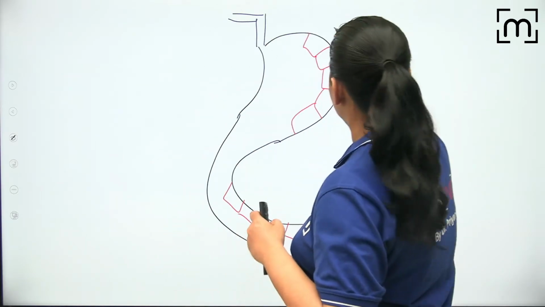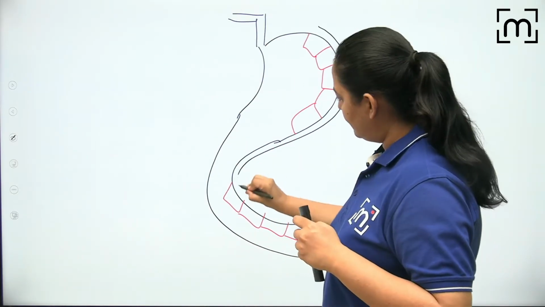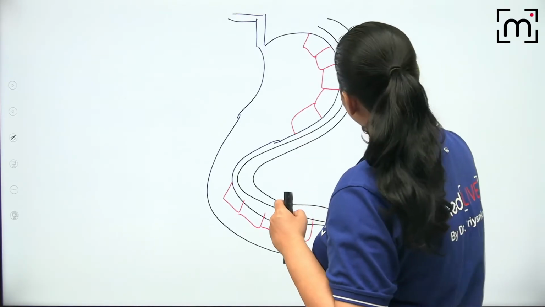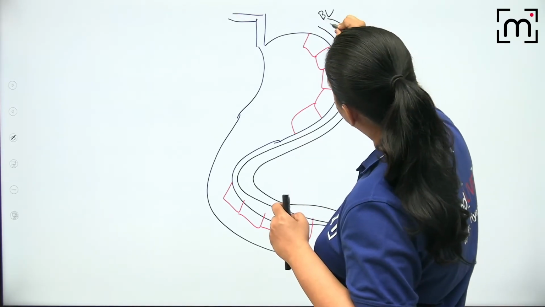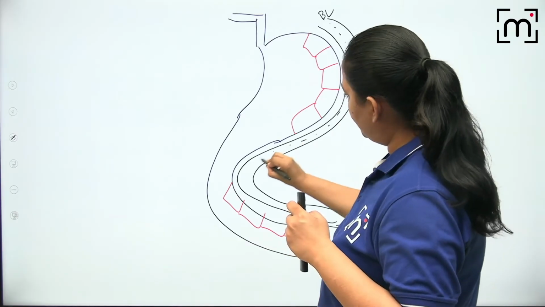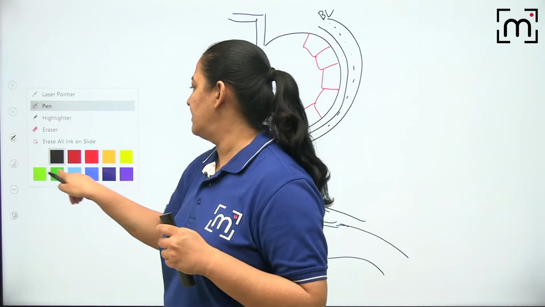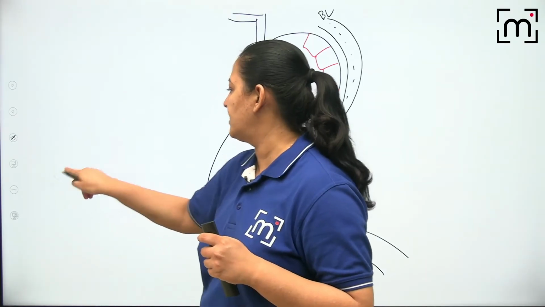Let me draw a blood vessel. So this is a blood vessel. I am drawing a blood vessel. This is the blood vessel present in the submucosa. Okay? This is the lumen of the blood vessel. You can appreciate I am marking the lumen. Okay? Where is the drug? This is the drug. Let me draw the drug with another color.